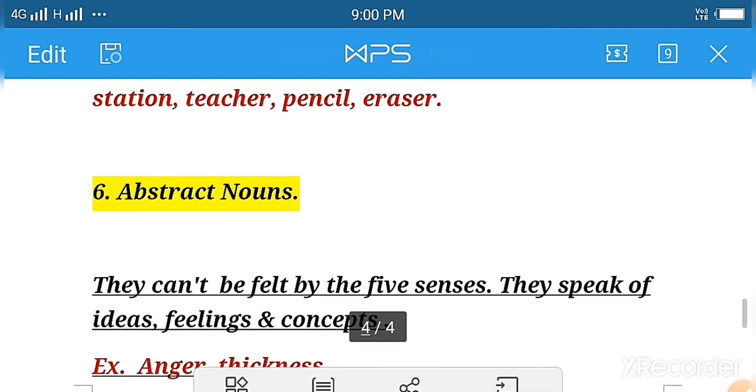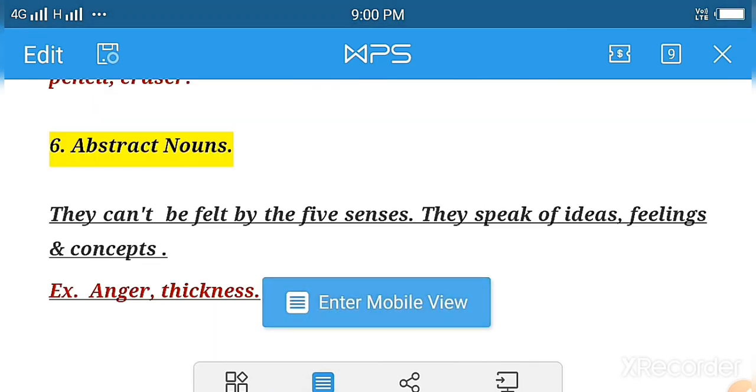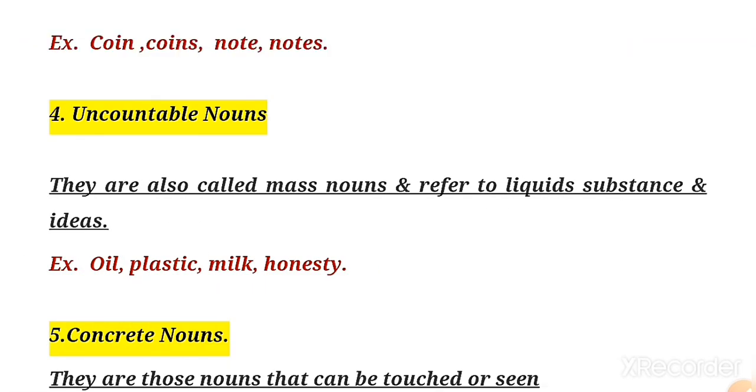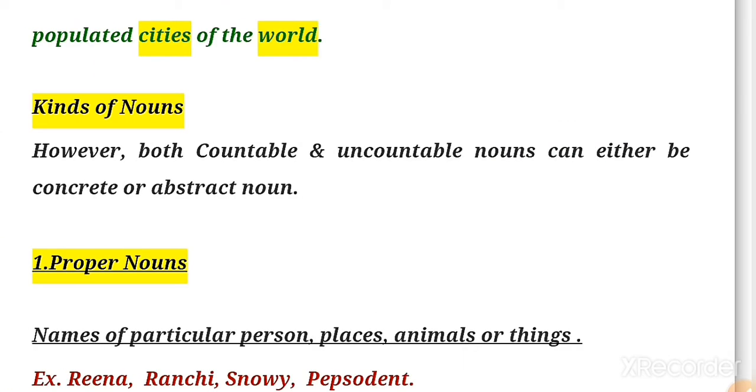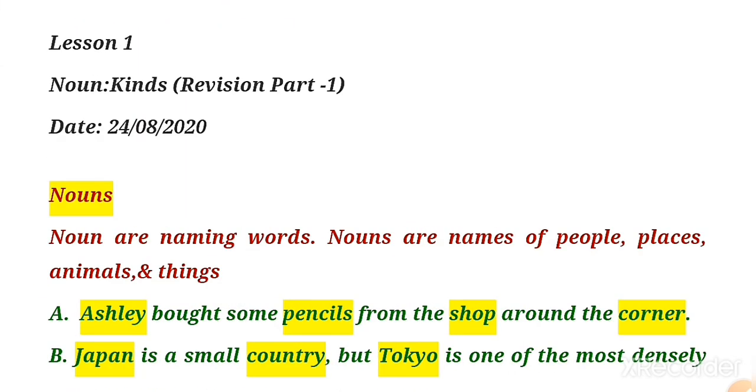So children, today in this class we are only talking about these five types of noun. In the next class we shall revise the next part of this chapter, part number 2 of the same chapter, in which we will talk more about concrete and abstract nouns, and also revise all exercises one by one.